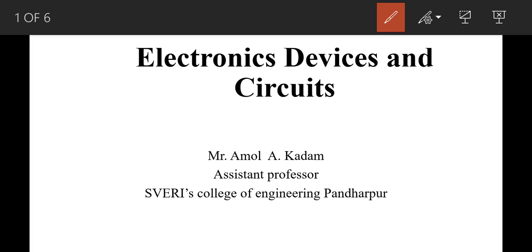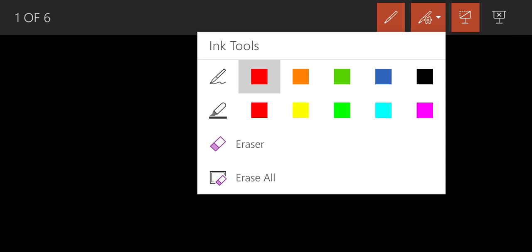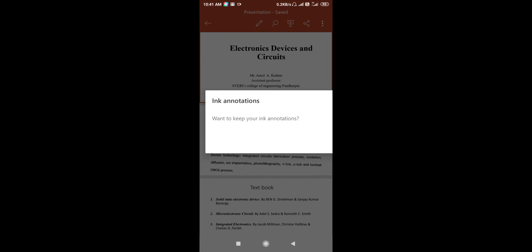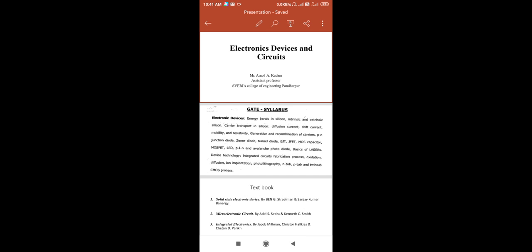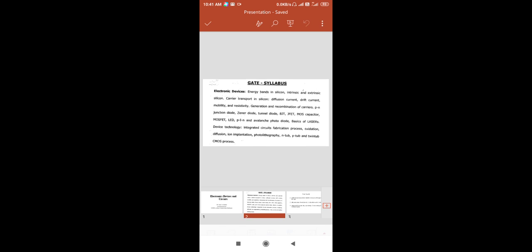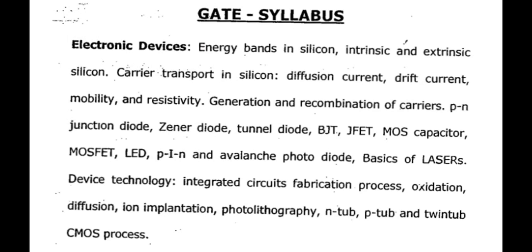So these are the contents of our course. This is the syllabus for electronic devices. Some call it electronic devices and circuits, sometimes it's called electronic devices. These are the GATE syllabus of this subject.